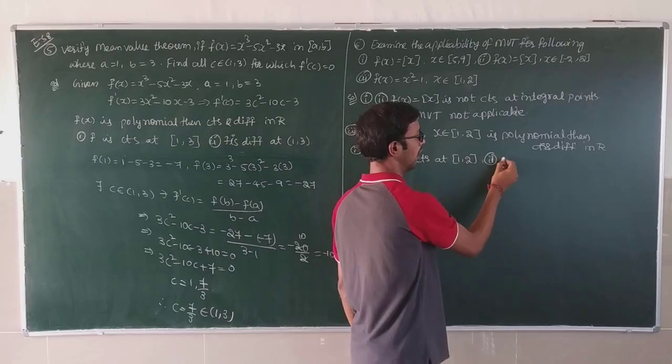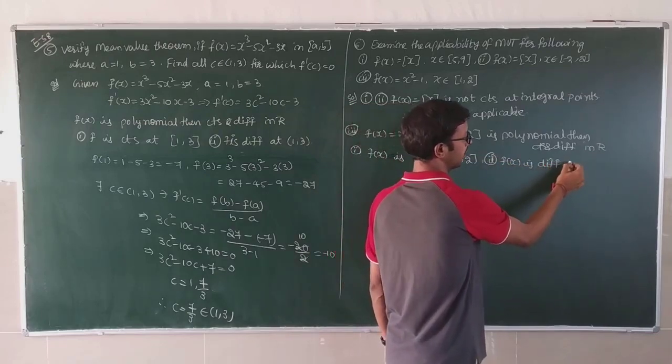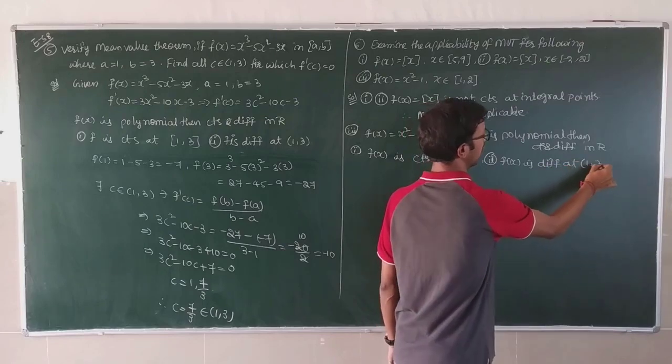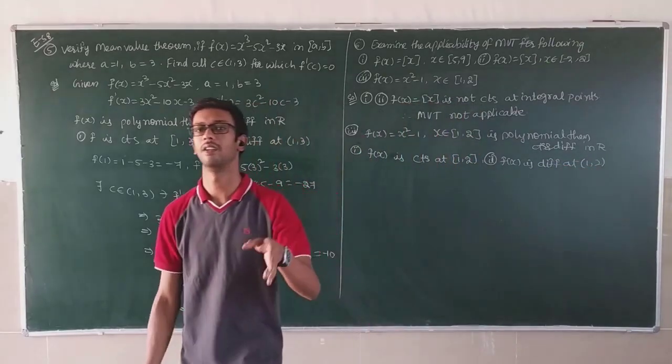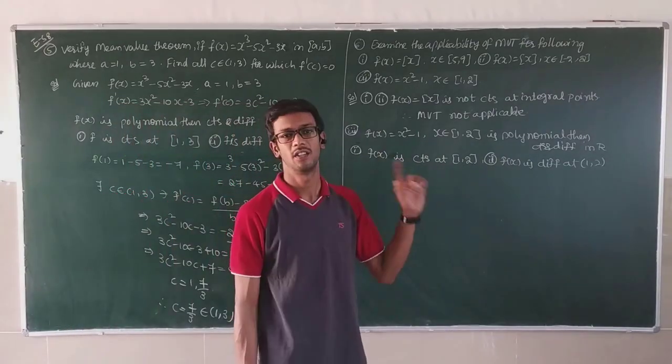Number 2, f of x is differentiable on the open interval (1, 2). Why? Because it is continuous everywhere, on the real numbers. So that's why. So two conditions are enough.